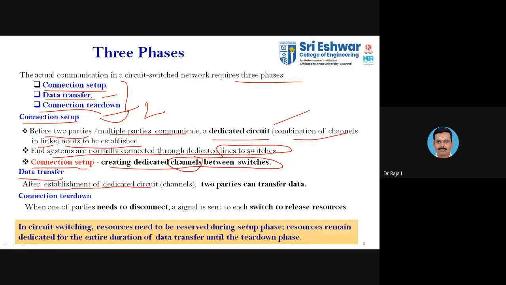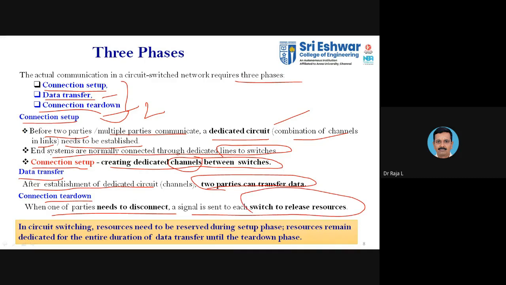After establishment of the dedicated circuit, two parties can enter into the data transfer phase. You can transfer your data once a dedicated path has been established. The third phase is the connection tear down. Once one of the parties needs to disconnect, a signal is sent to the switch to release the resources.